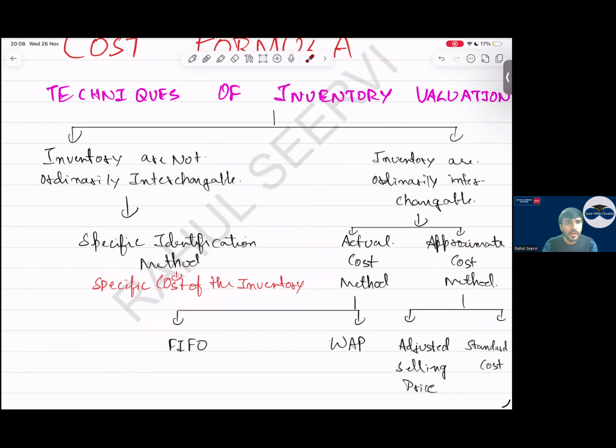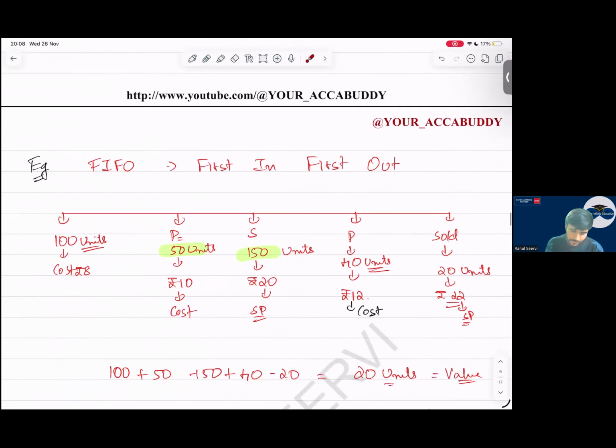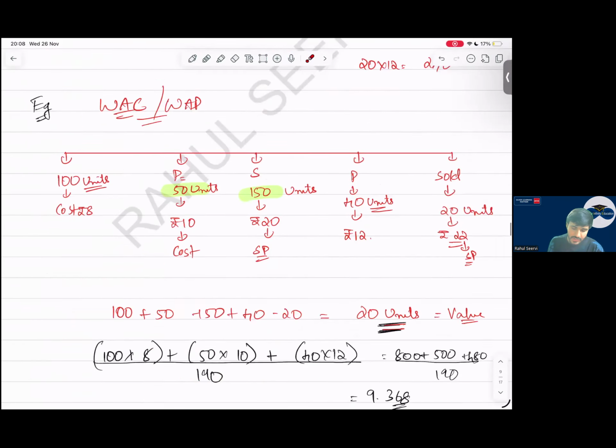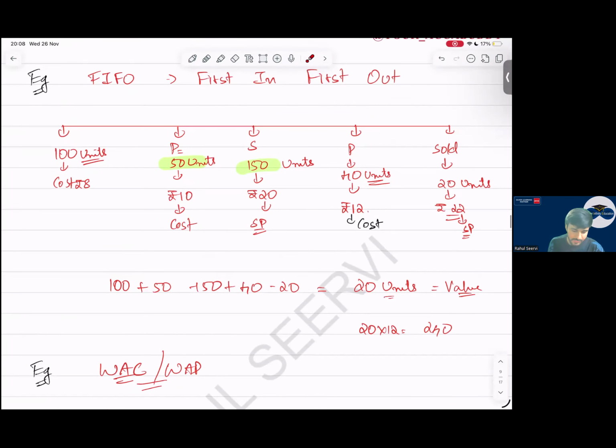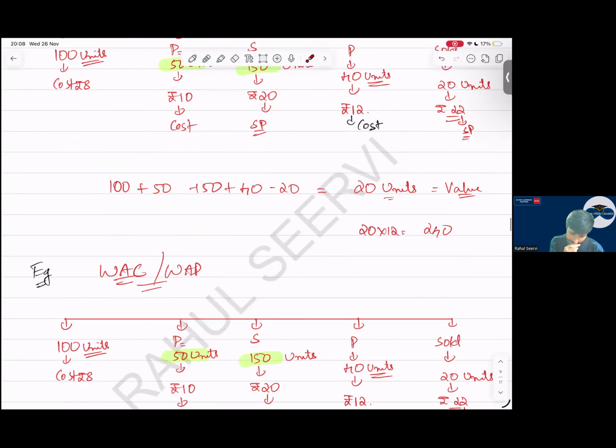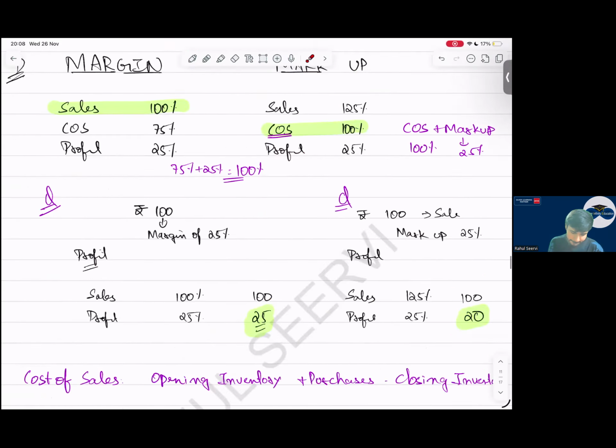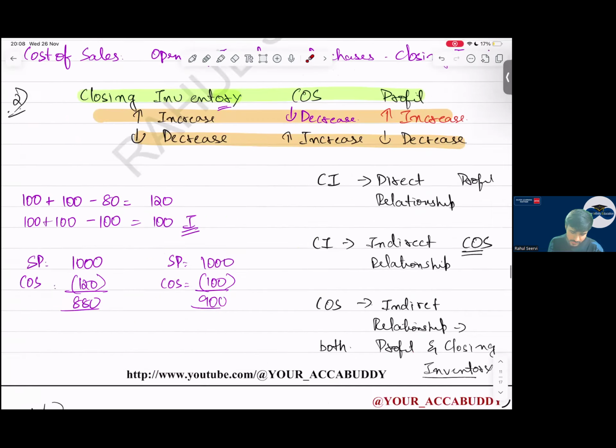Simple. Because if a company has 10,000 iPhones, will they sit and calculate for each and everything the cost? No, the iPhone cost is the same. So they will take 10,000 into the cost. If I say a company has one iPhone, two Oppo phones, three Vivo, in that case the cost is totally different. For each and everything we have to calculate it separately. So FIFO, first in, first out, weighted average cost. I hope everyone knows FIFO and weighted average cost. So now with this, your inventory is done.